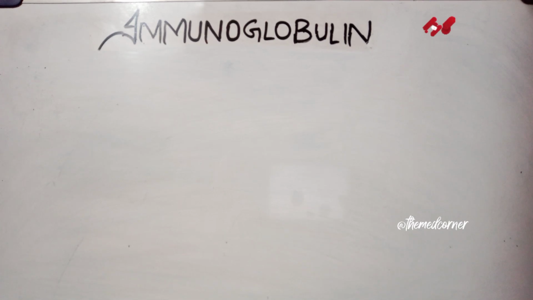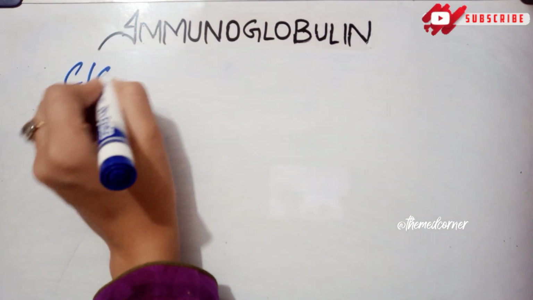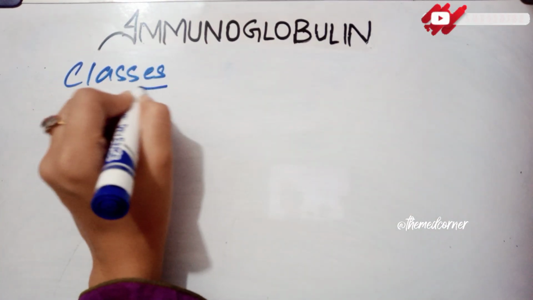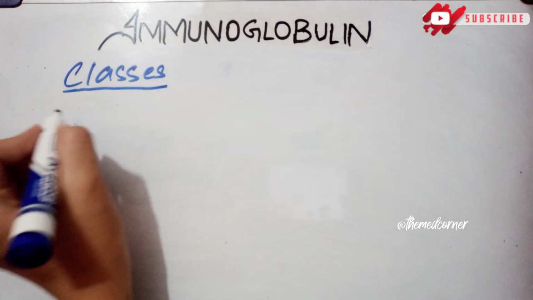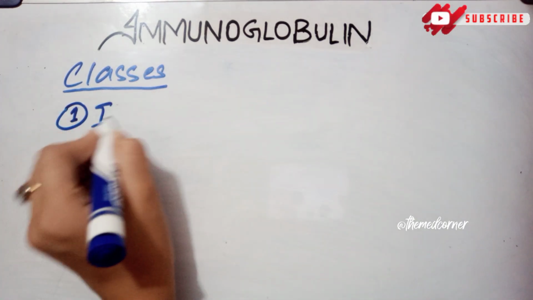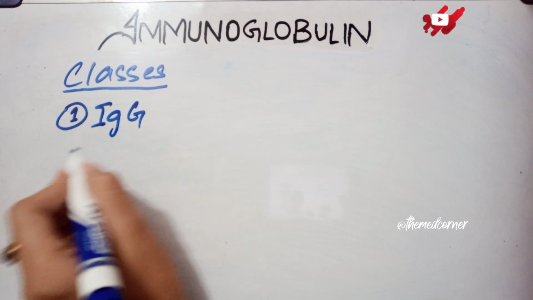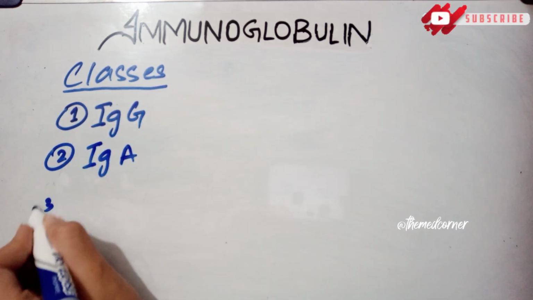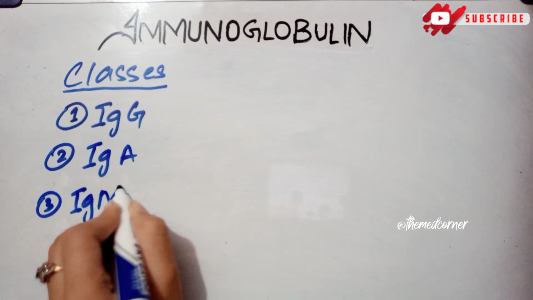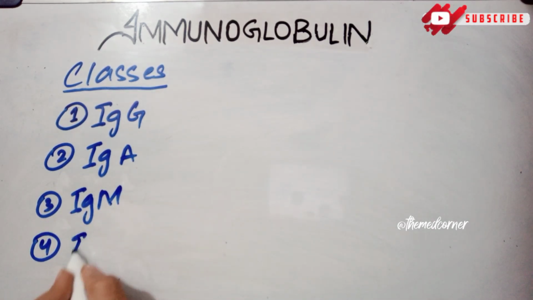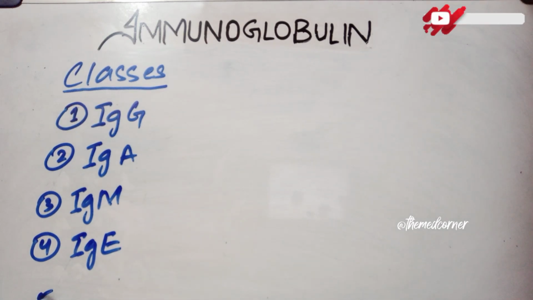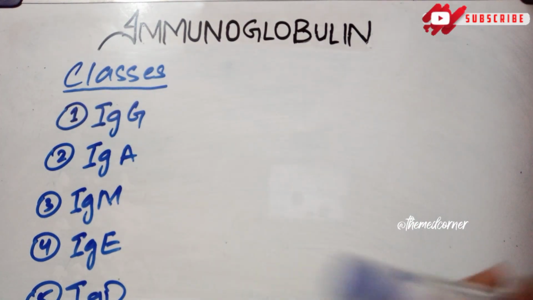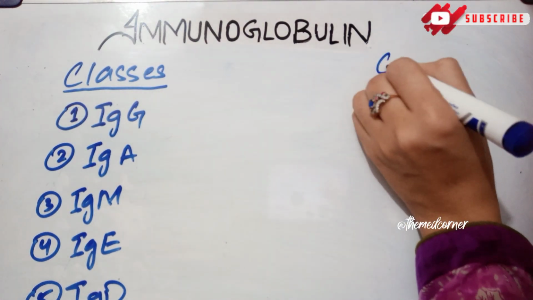Now let's go through the classes of the immunoglobulin. They are basically of five types: IgG, IgA, third IgM, fourth IgE, fifth IgD. The mnemonic to remember these classes is GAMED,